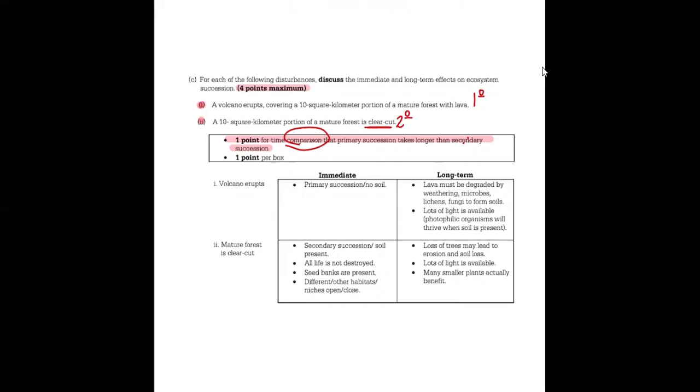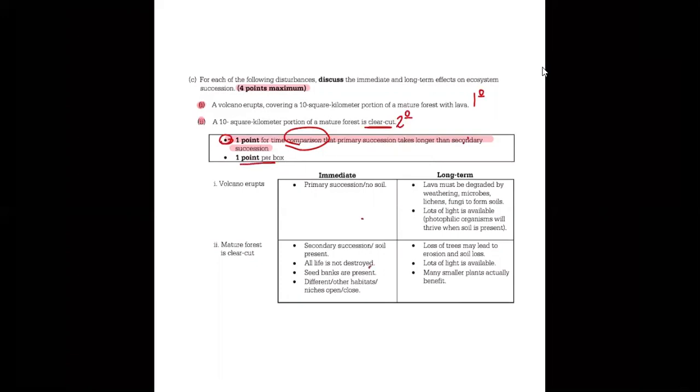Then the second point comes from the description of the different types of soil. The nice thing about this question is that it does have a little bit of flexibility built in. What I mean by that is if you count up the number of points, there's 1 point for the comparison and then 1 point for each of these blocks.